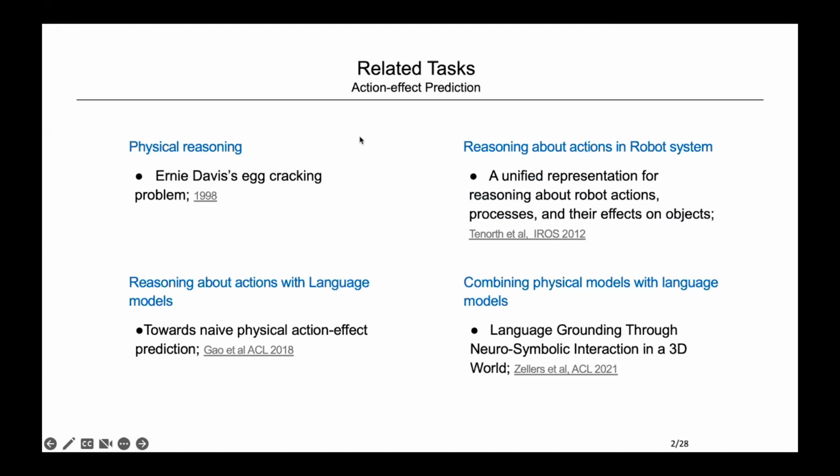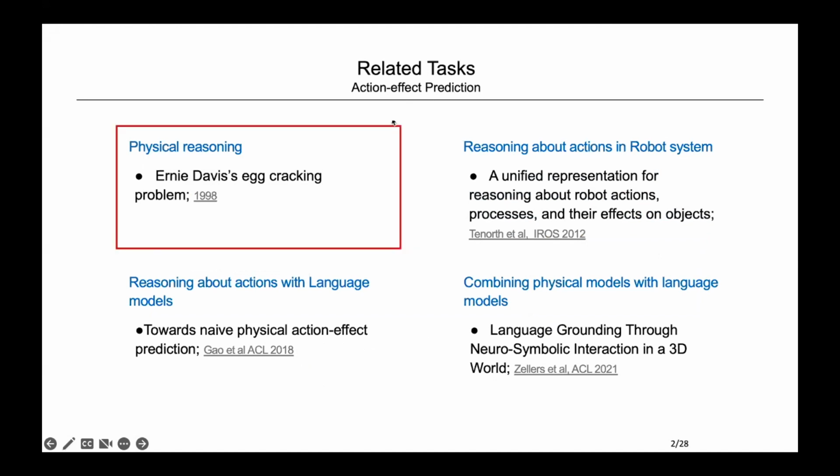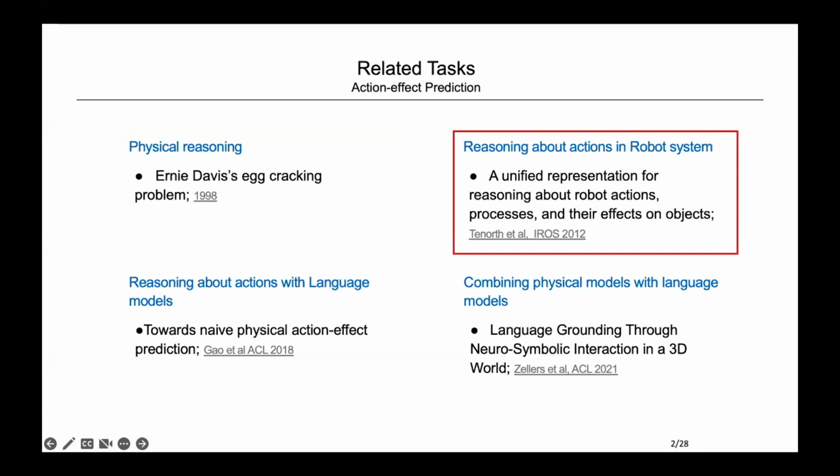For action effect prediction, researchers have been working on this problem for over a century. First, based on physical reasoning, there is Ernie Davis's egg cracking problem, where researchers go into great detail about the possible results of an action in various situations. Following that, researchers studied actions in robot systems, trying to depict actions and their effects on objects in symbolic representations that can be used in robot systems.